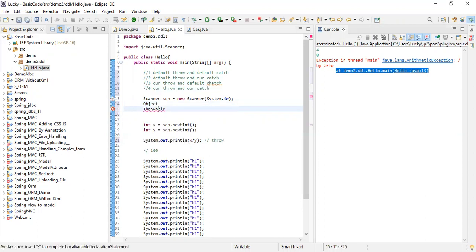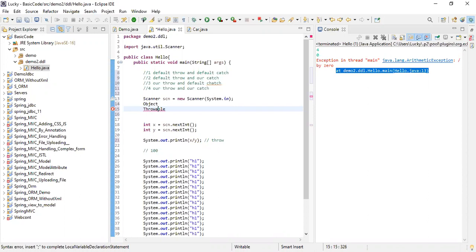Now in Throwable, you have two things: Error and Exception. What is the difference between exception and error? Errors are a different thing. Errors occur because of a lag of the system, or the programmer is not maintaining the PC, or some kind of issue which you cannot resolve. But exception comes because of the programmer, like if you are making some kind of mistake. It occurs because of the programmer.